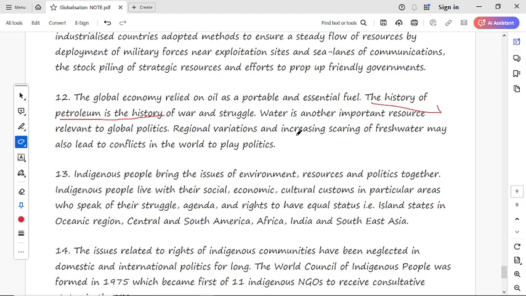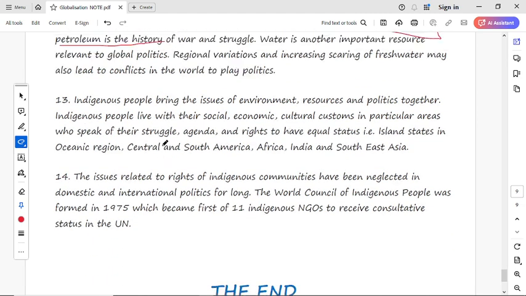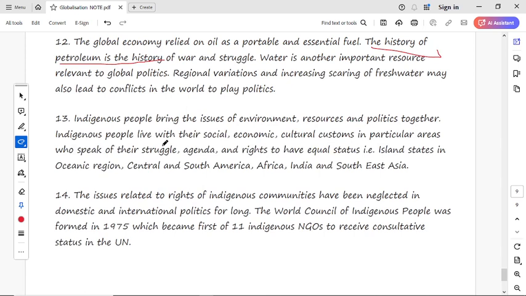Okay, so I hope you are getting all these things in a better way. Now the next and last two points are here. After that will be the end of the chapter. Indigenous people's issues: environment, resources and politics together. Indigenous people live with their social, economic and cultural customs in their area, and they voice their struggle and agenda, their right to have equal status, in regions like Oceania, Central America, Africa, India and Southeast Asia.